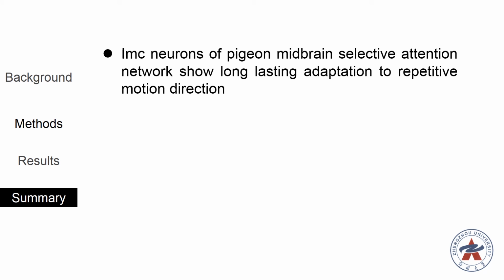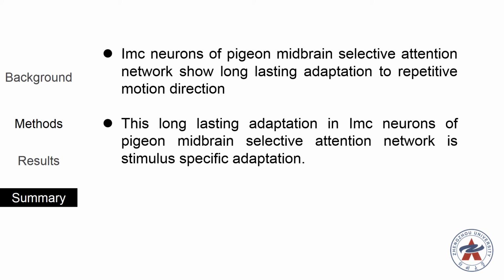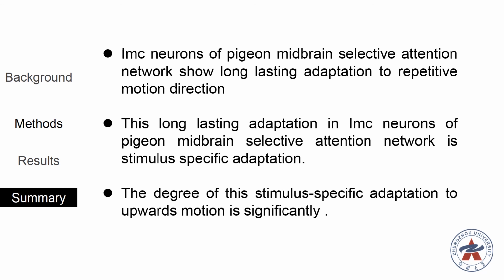IMC neurons show long-lasting adaptation to motion direction, and that adaptation is SSA. The upward motion shows a larger degree of adaptation than the downward motion.